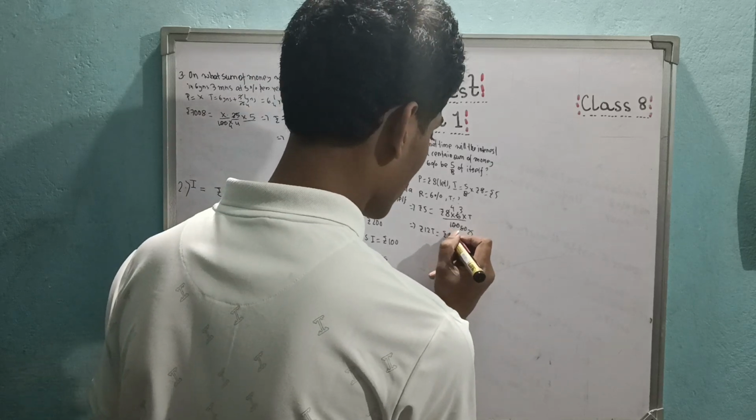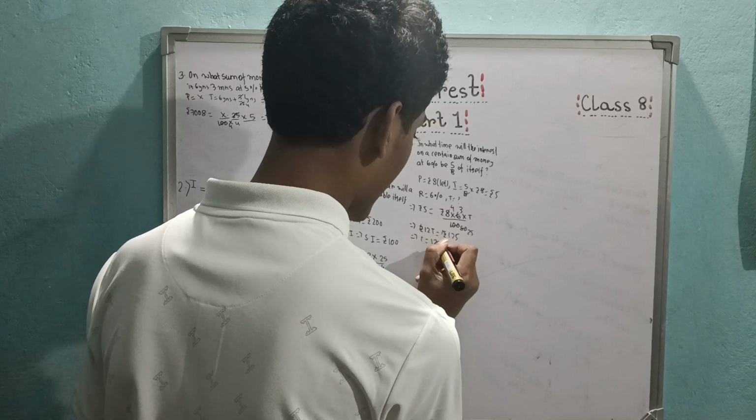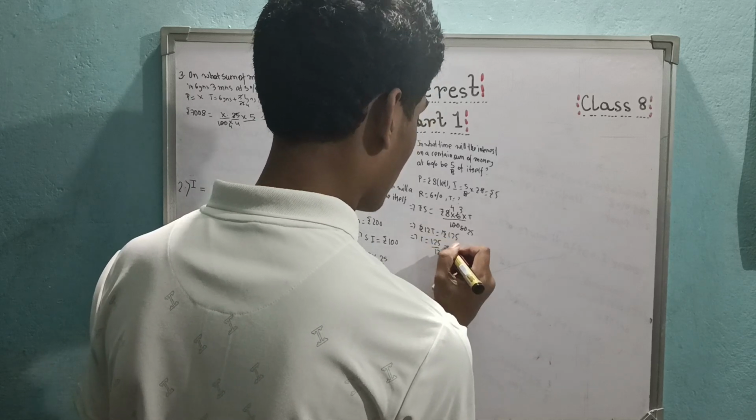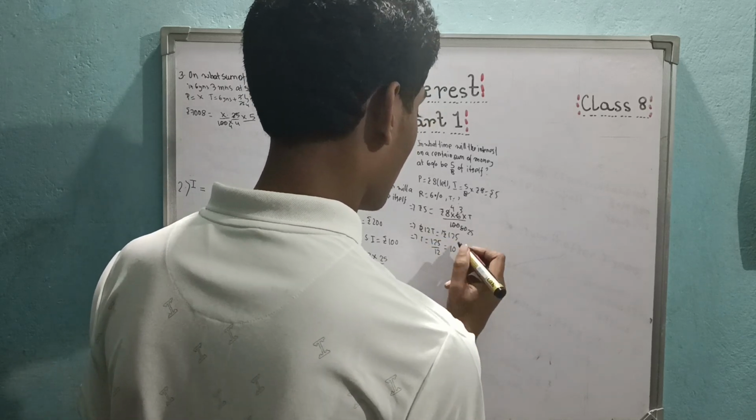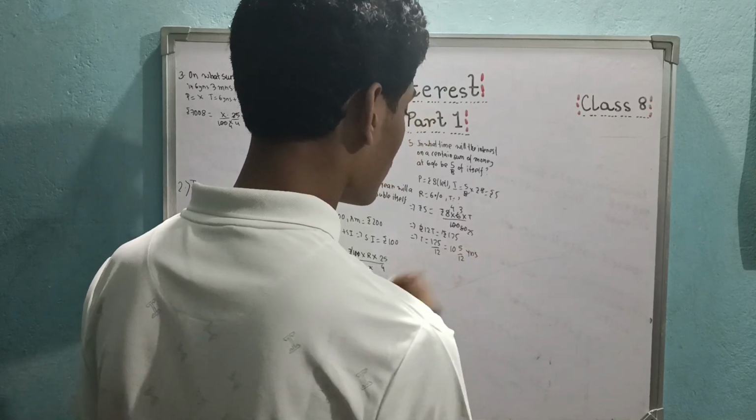Time equal to 125 by 12 equal to 10 and 5 by 12.